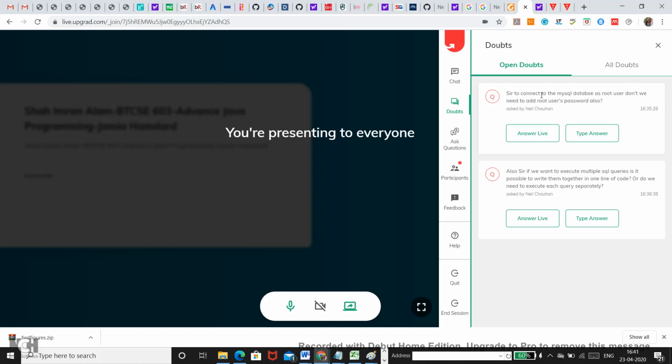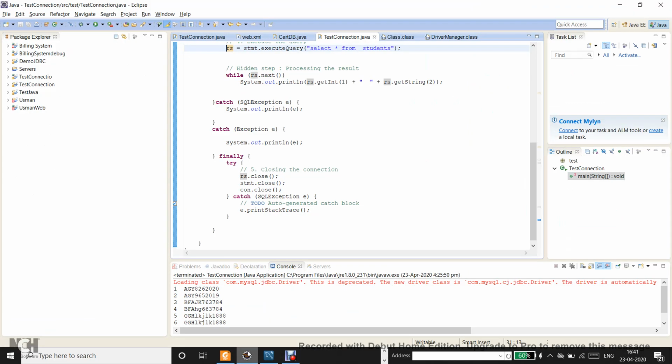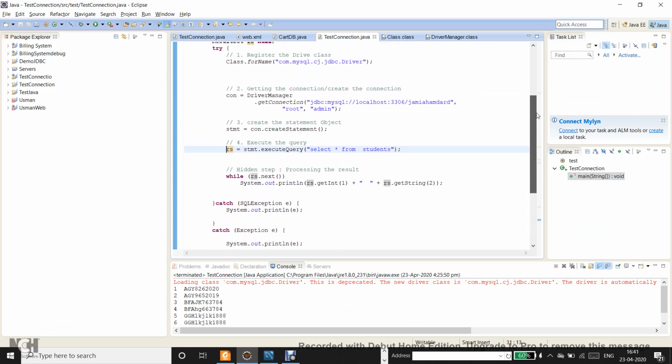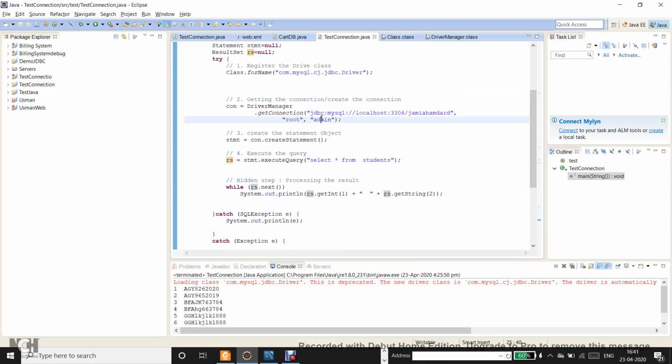Neil Chauhan asks, sir, to connect to MySQL database as root user, don't we need to add root user's password also? Yes, we have added the root user's password. As you can see in my code itself, the username is root and the password is admin. This password I entered while I was installing the MySQL server. You can even create your own new user, and then you can create the password for them as you like. So it's not necessary that you are bound to use the root user.